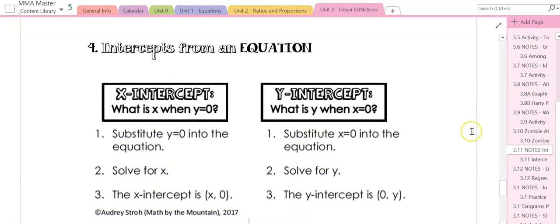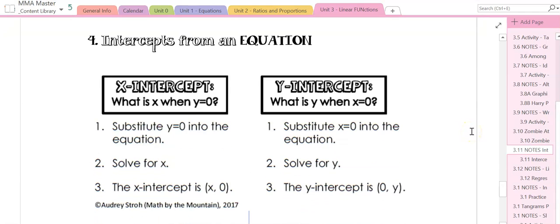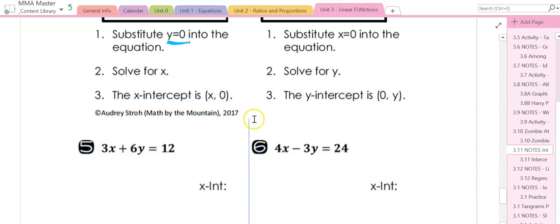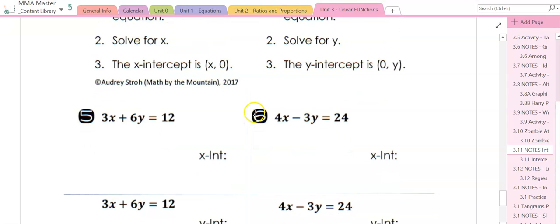And the last example. These are the ones that take a little bit longer to do, okay? They're a little bit more work, all right? And generally I have my notes in front of me when I'm working on them. So let's look at the x-intercept when y equals 0. So what you do is you plug a 0 into the equation for y and solve for x. That's it. You plug a 0 into the equation and solve for x.